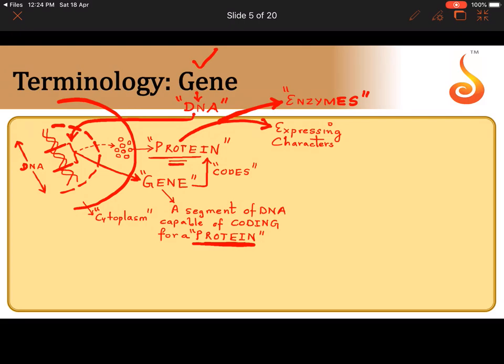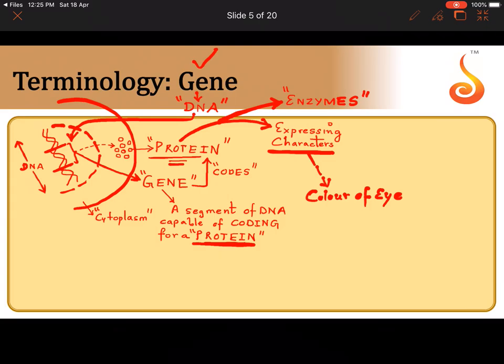So a protein is ultimately responsible for expression of characters. It may be directly involved or it may involve many other molecules in its pathway, but a protein is a principal molecule that is involved in expressing character in a living cell, in an organism, whether unicellular or multicellular, isn't it? So for example, let me take a simple character to give you an example here. Let me take the color of your eye. Some of us have brown color, some of us have dark brown color, some of them have blue colored eyes, some of them have green colored eyes, a shade of green.